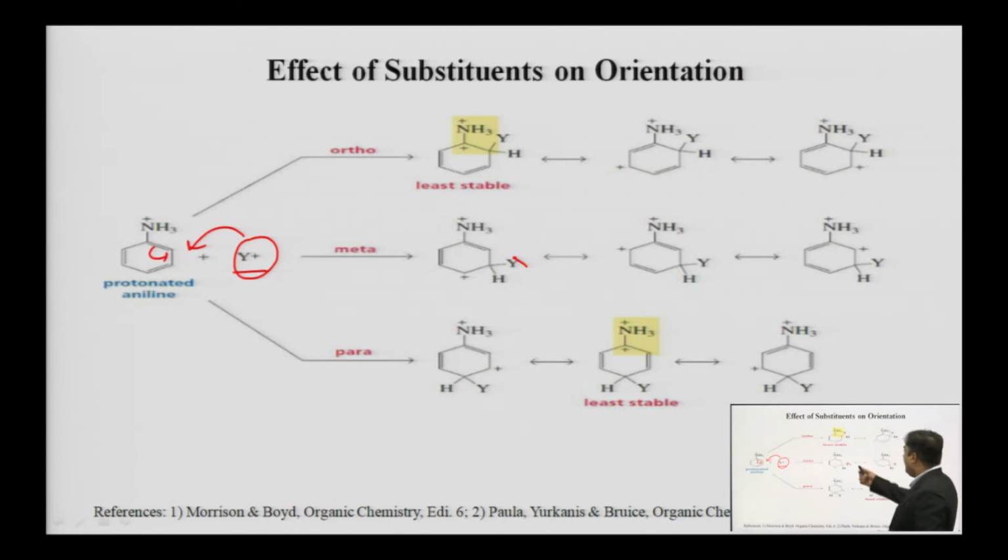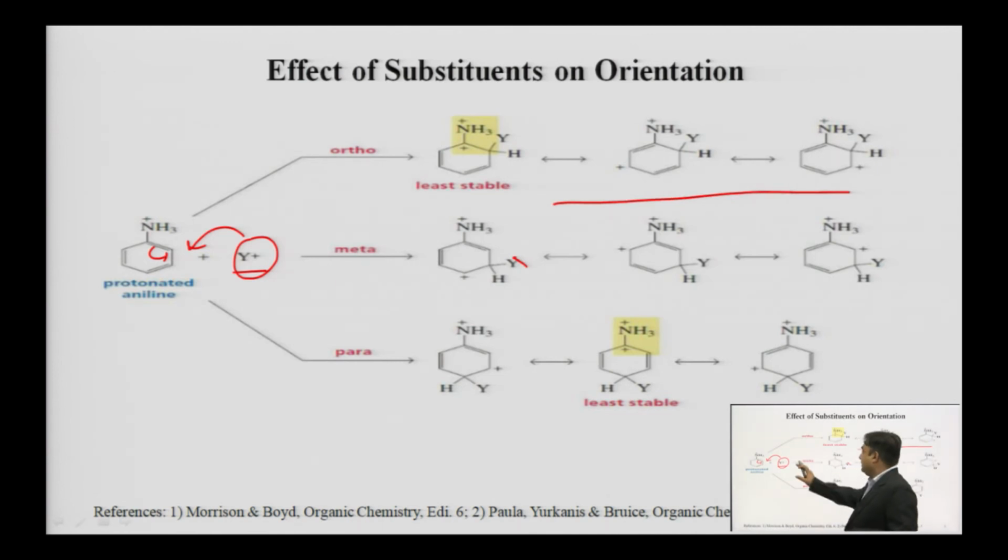Now, this resultant carbocation will show resonance, meaning the positive charge developed by the attack of the electrophile is delocalized all along the benzene ring, and because of that delocalization we get three resonating structures.